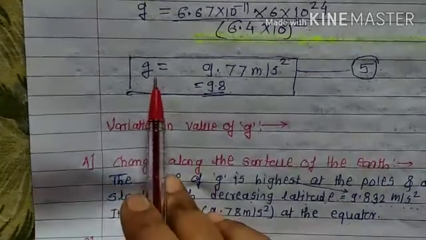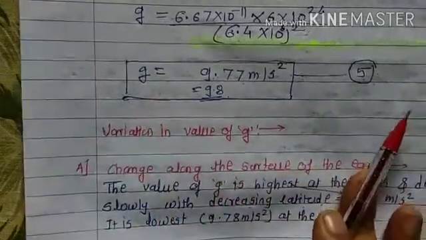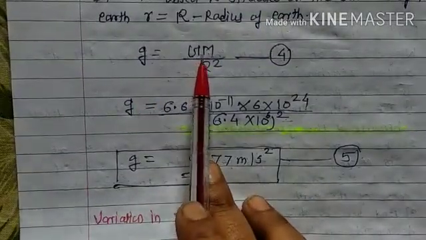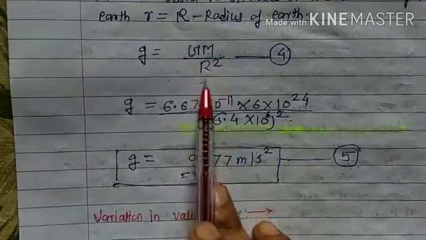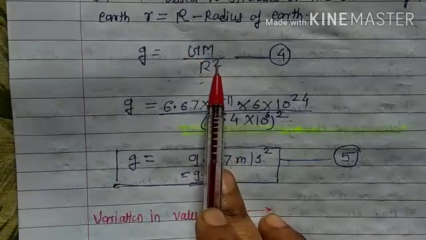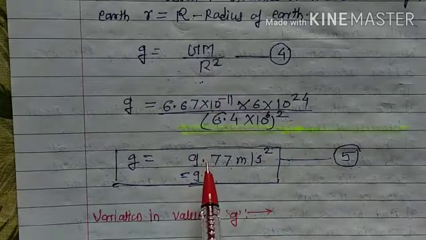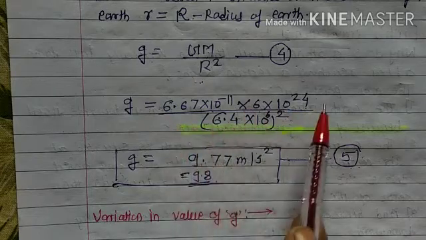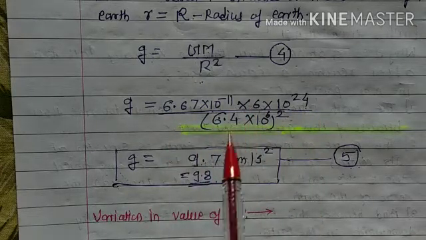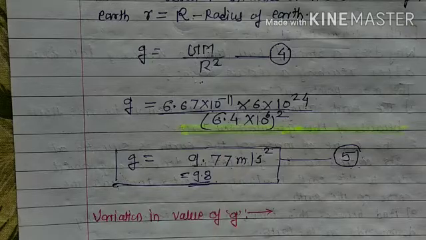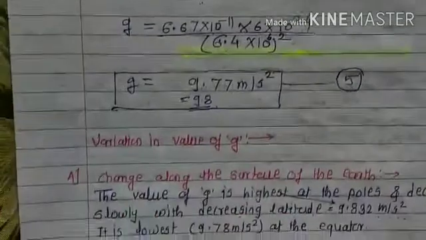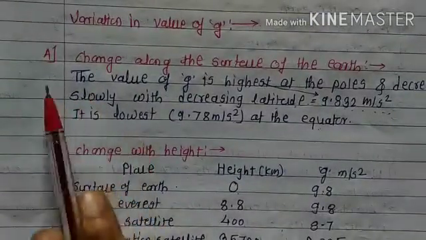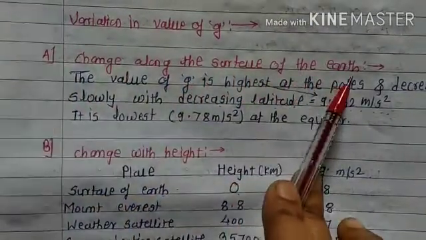So looking at that equation, student, we can say that acceleration depends only on the mass of the earth and the radius of the earth. So the acceleration due to gravity at a given point on the earth is the same for all objects. It does not depend on the properties of the object. So let us take, student, the variation of the value of g, that is acceleration due to gravity. Let us take the first point: first, change along the surface of the earth.